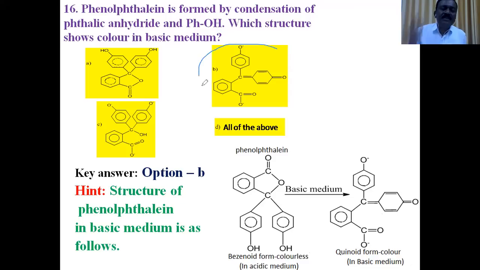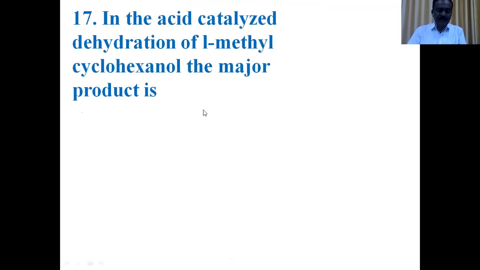Option A, all are benzene rings. Option C, all are benzene rings. Option B, one of the benzene rings is in the quinoid form. Therefore, it shows pink color in basic medium. Option B is the right answer. Okay.